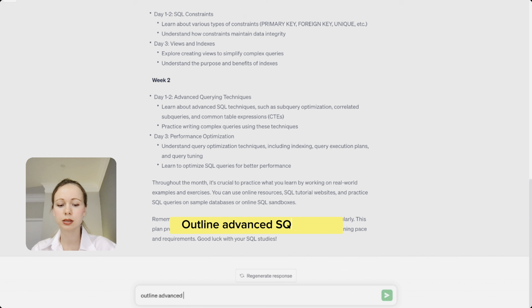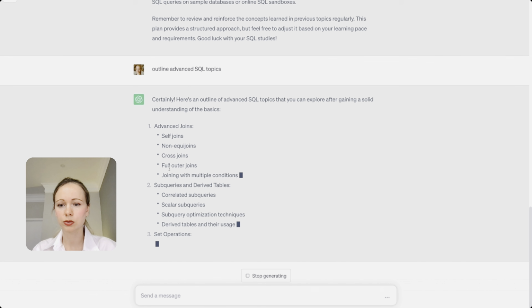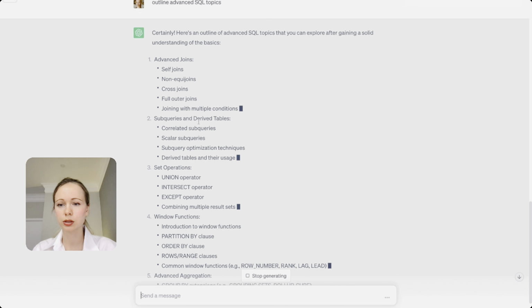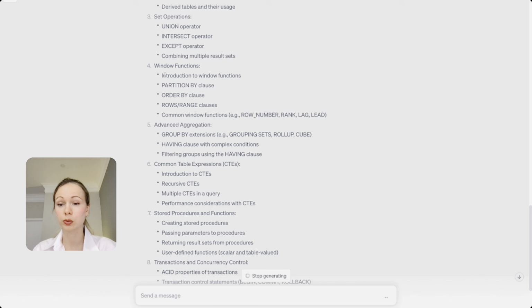Outline advanced SQL topics. Cross-joins, outer joins, subqueries, and derived tables, set operations, union, intersect, window functions, partition by. Now it goes deeply into the topic. The plan looks great, but how can we deep dive into each topic?